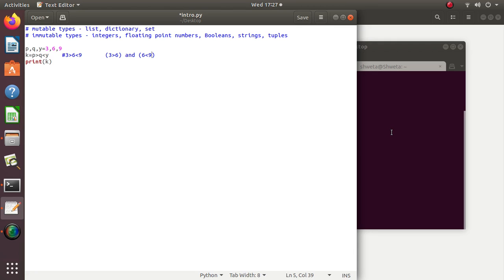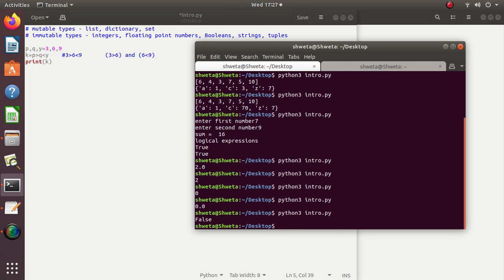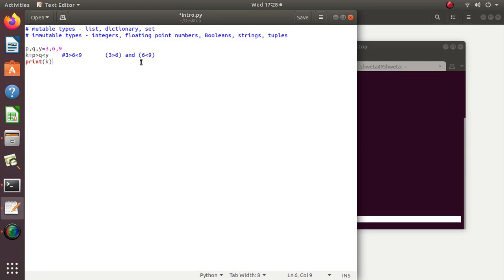So here the output will be false. Then there is one more example expression.